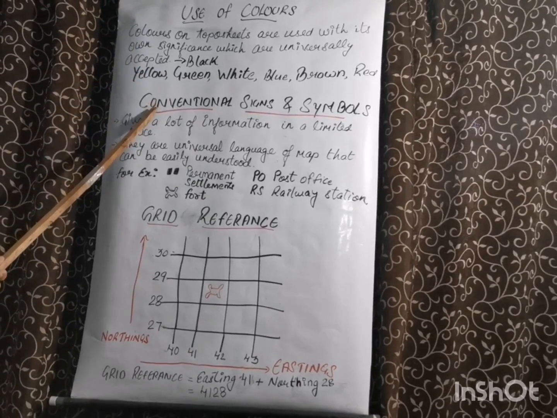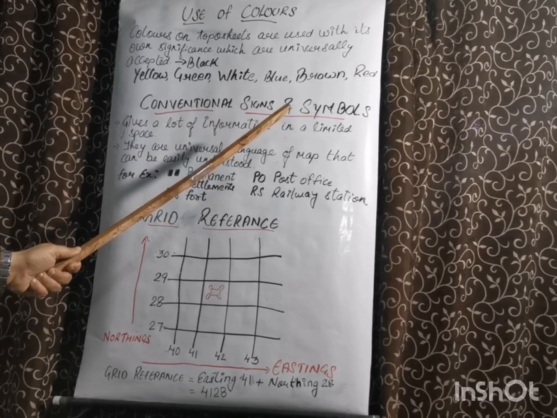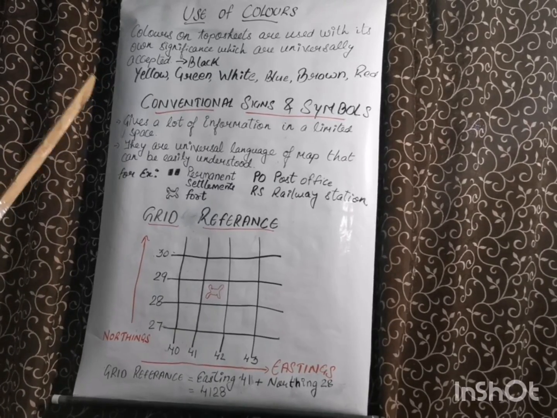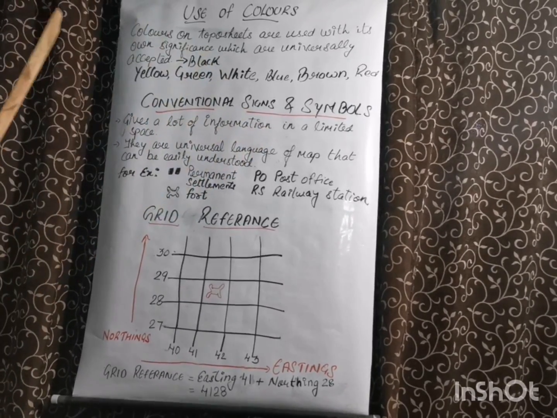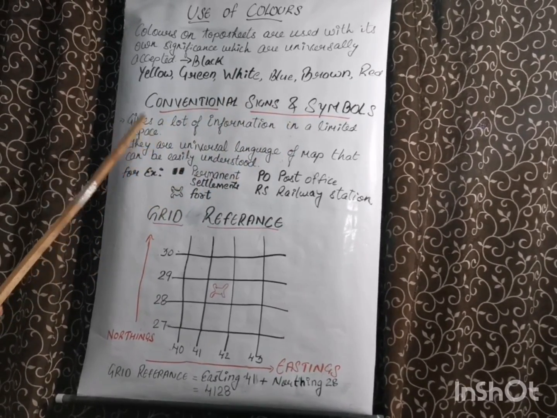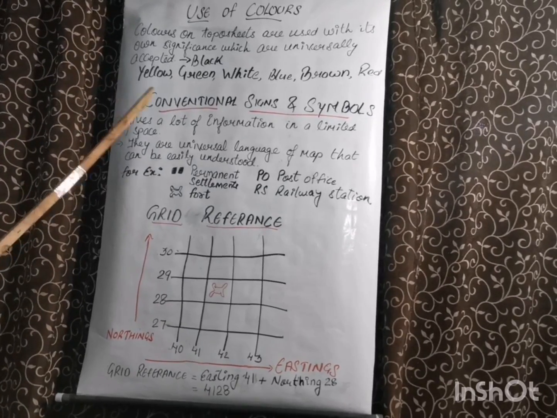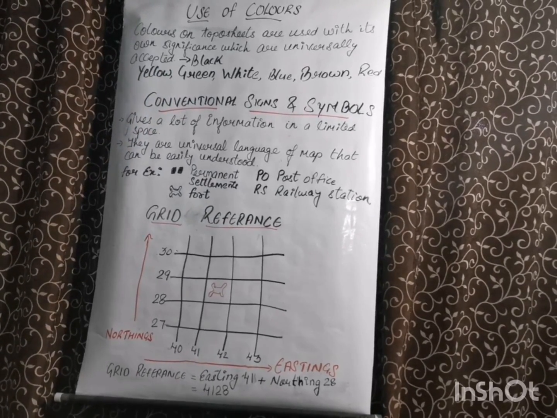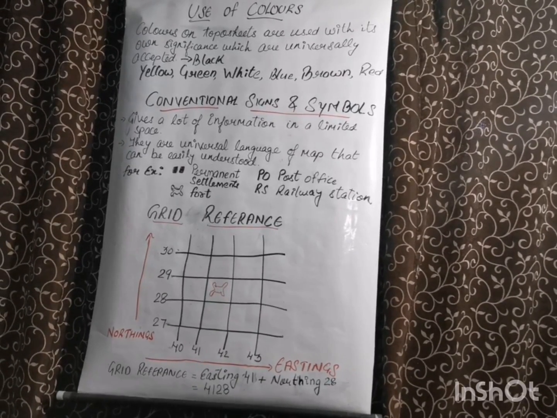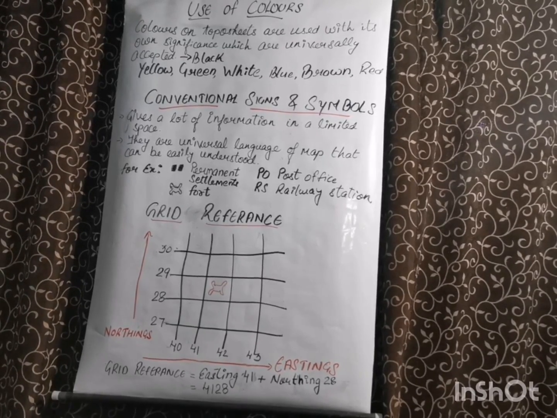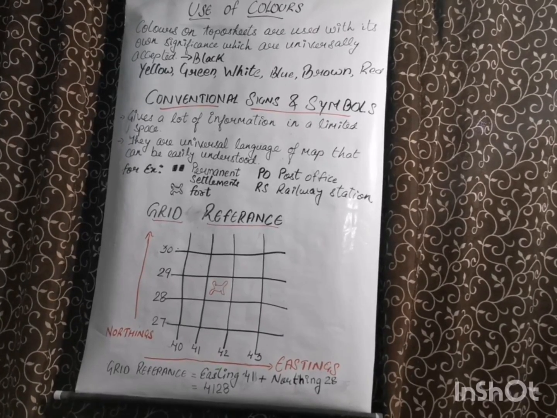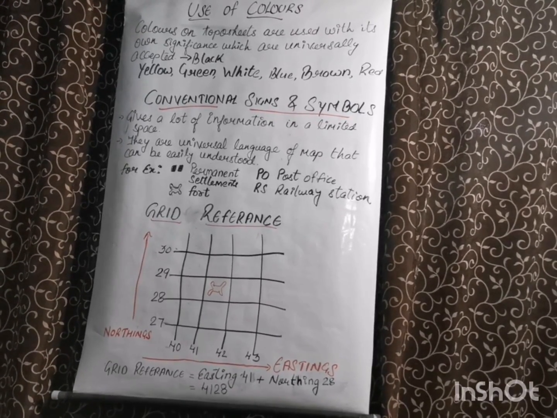Now let's see what are conventional signs and symbols. These are a universal language that can be understood by all. They give a lot of information in a limited space. Why are they used? Because of limited space in a map, it is impossible to show the actual size and shape of different features like buildings, roads, bridges, trees, etc. Is it possible, students, to show the actual shape and size?